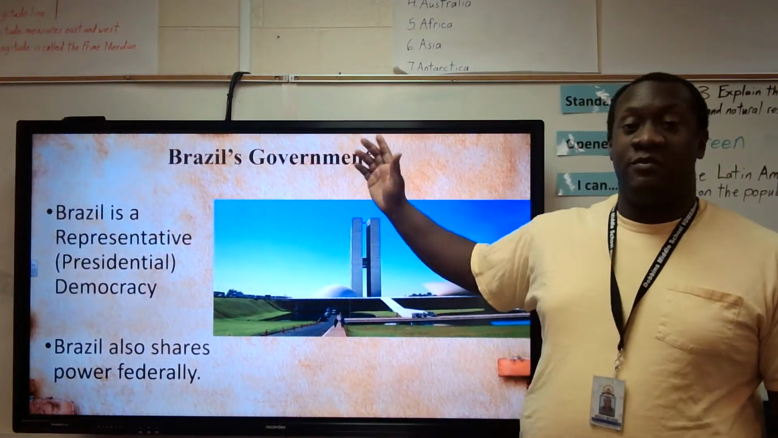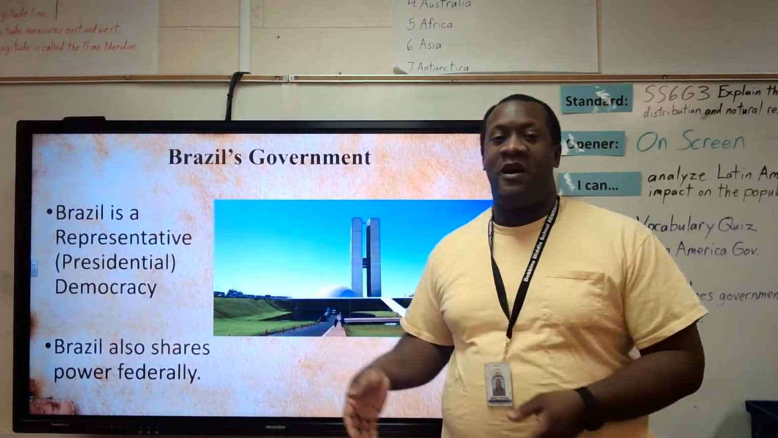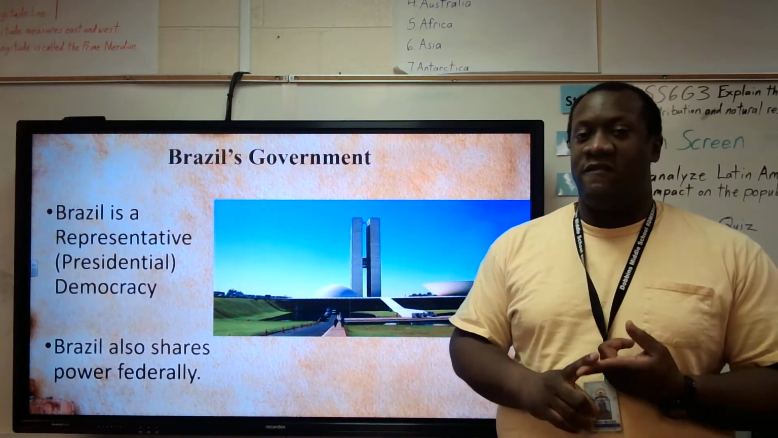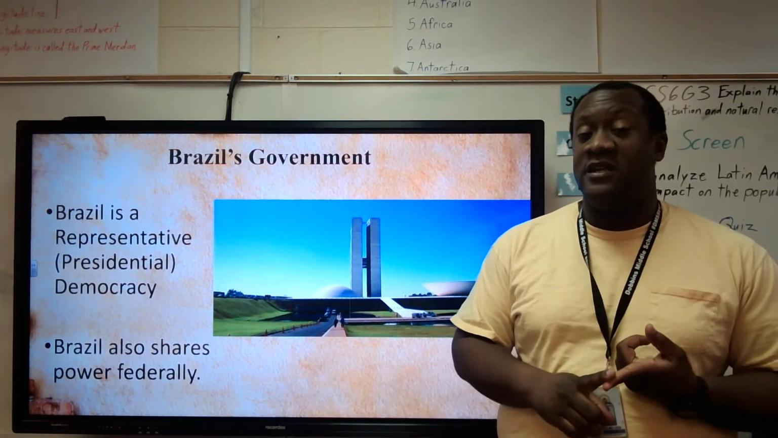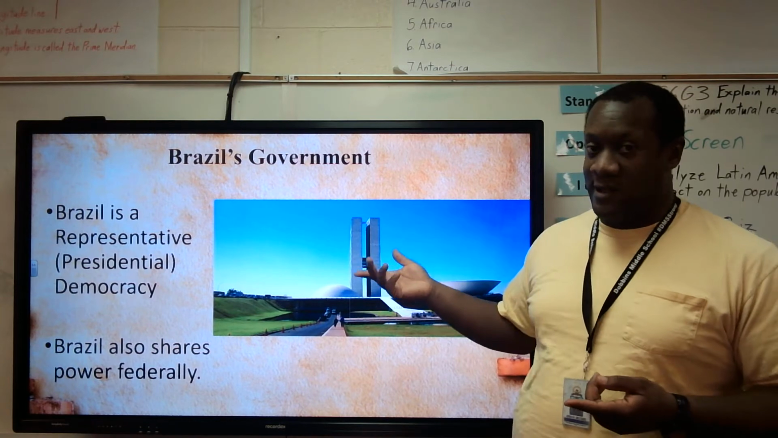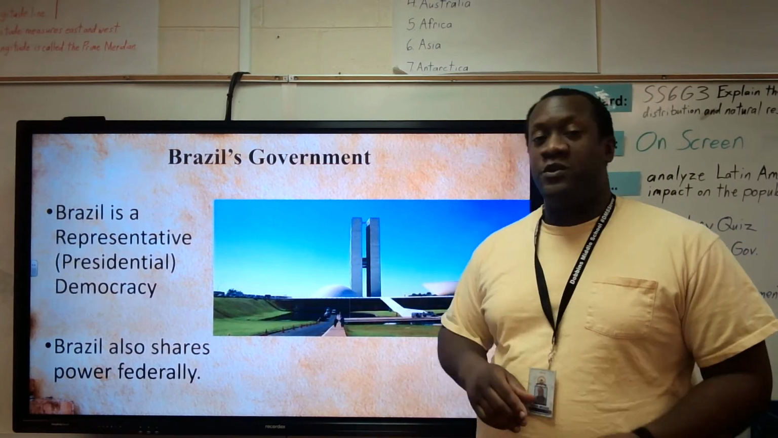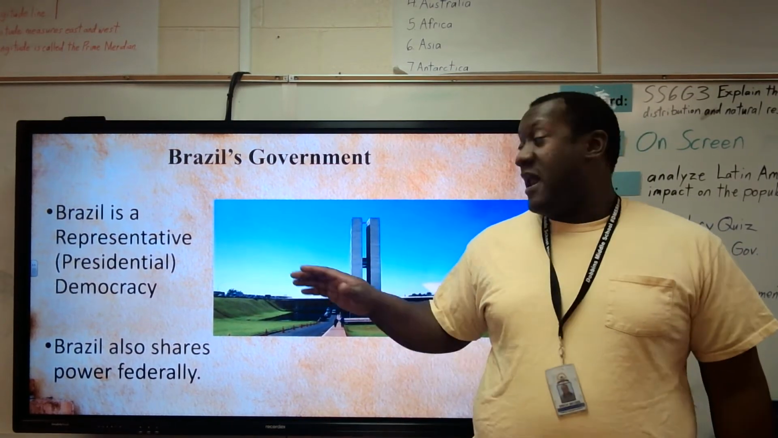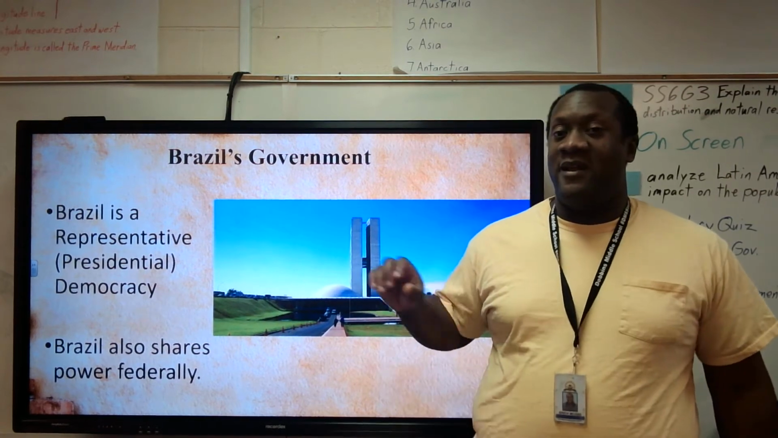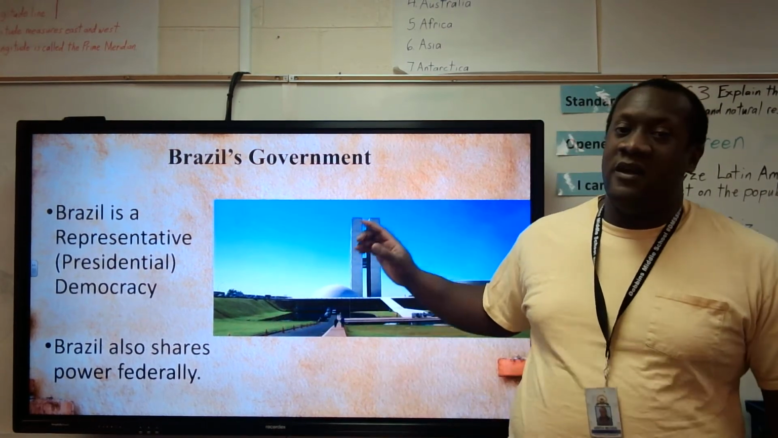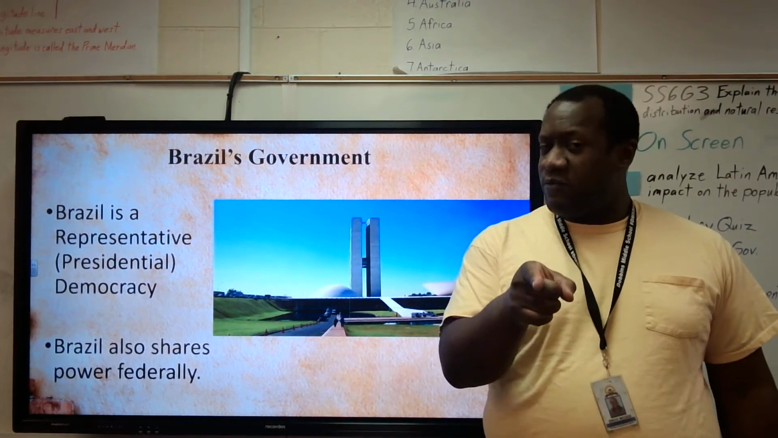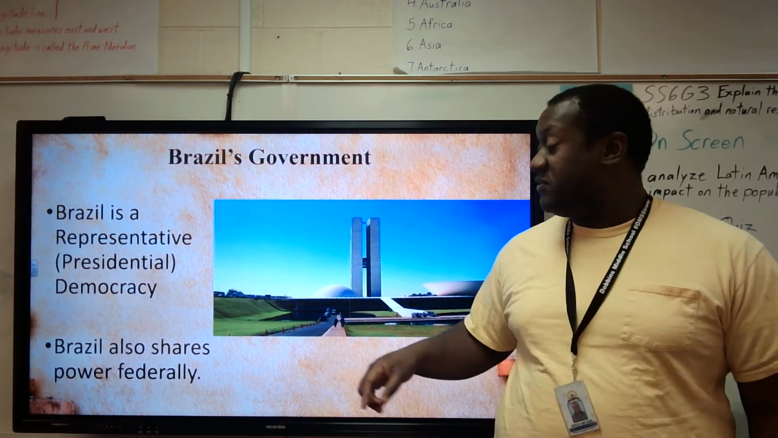Brazil's government. So Brazil has a representative democracy. So we already said representative democracy is where the people vote for the person, not the party. Brazil also shares power federally. Now, you probably will have noticed that that's one of our vocab terms. That will be one of our new vocab terms. Hopefully you've already taken the vocab quiz if you're watching this video.